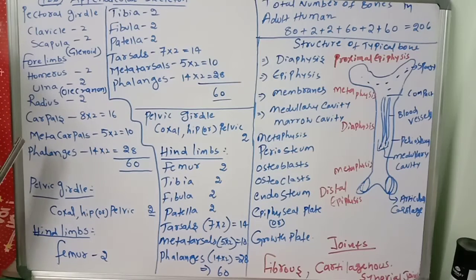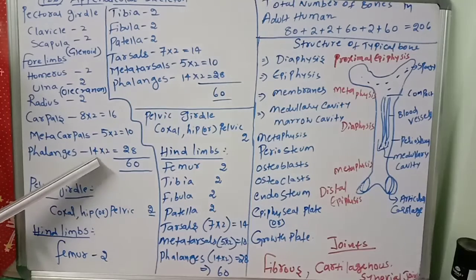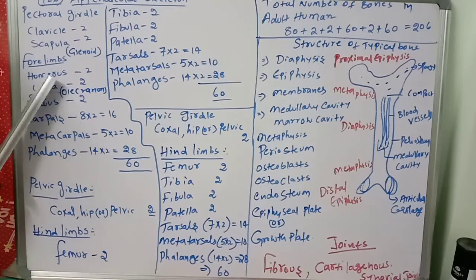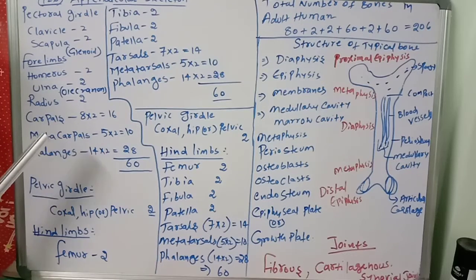How many metacarpals? Five. And the digits, phalanges, how many? There will be nearly 14 phalanges in each hand, so 14 into 2, 28. So like this: humerus, ulna, radius, carpals, metacarpals, phalanges.